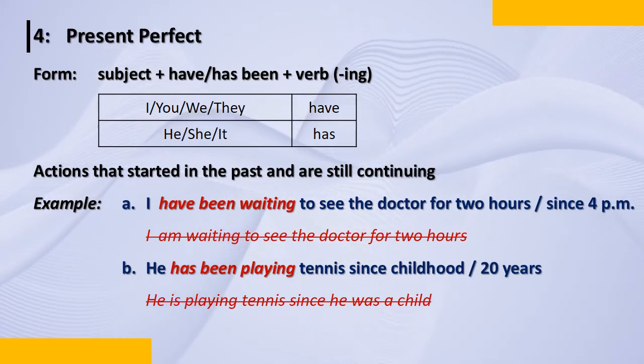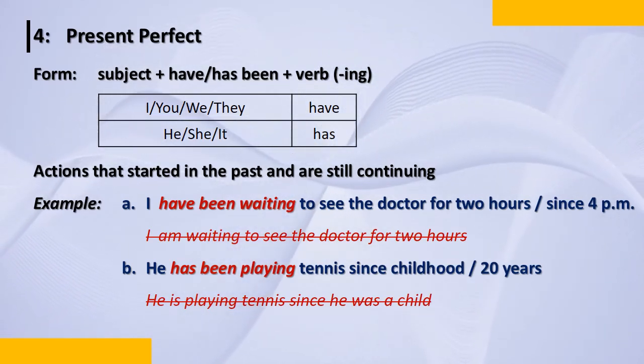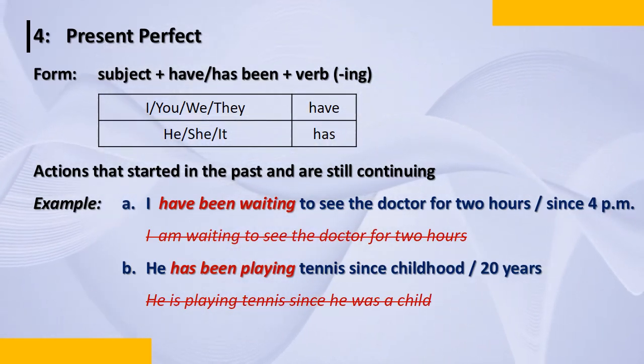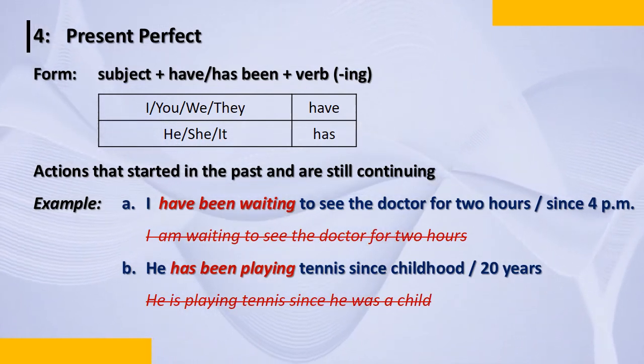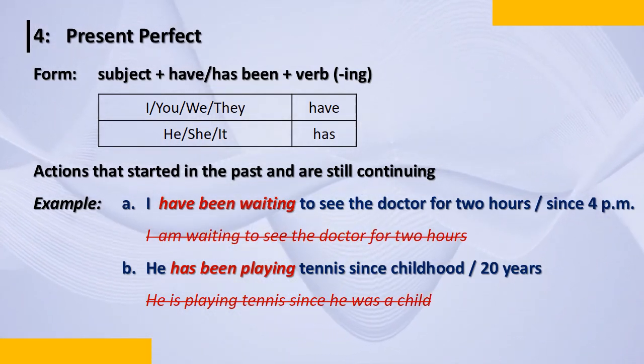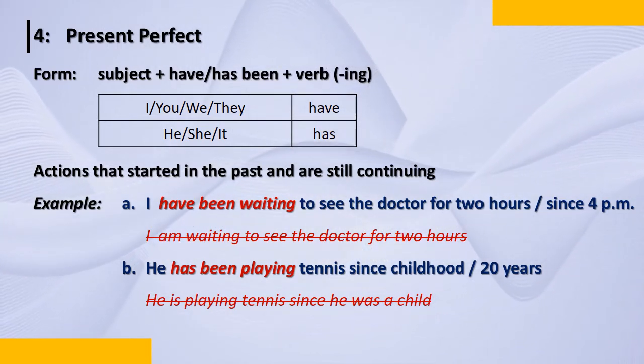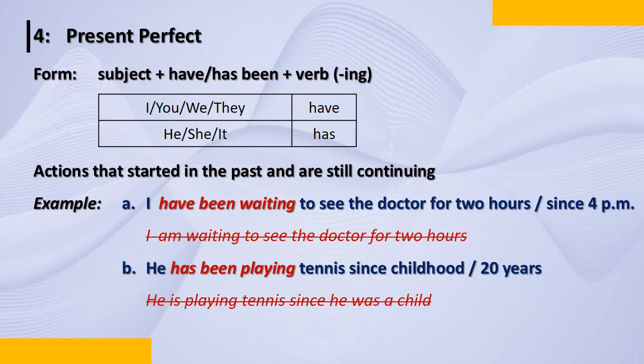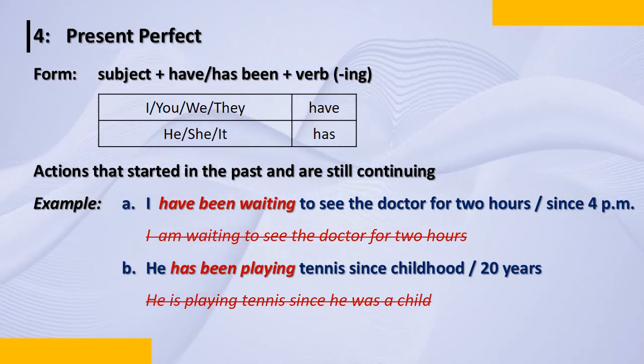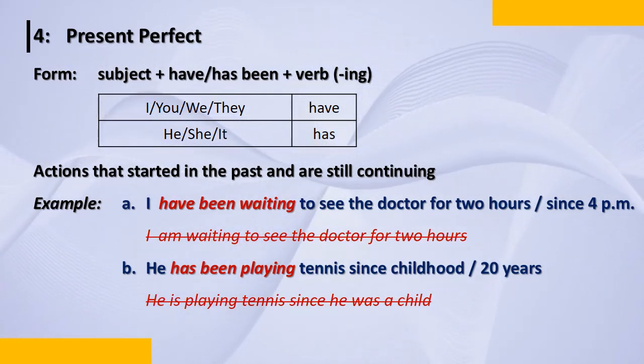He is playing now. If it is continuing from the past and it is happening now, it is present perfect continuous. It is continuing now. So then it becomes he has. If the subject is he, it is has. If the subject is I, you, we, they, it becomes have.